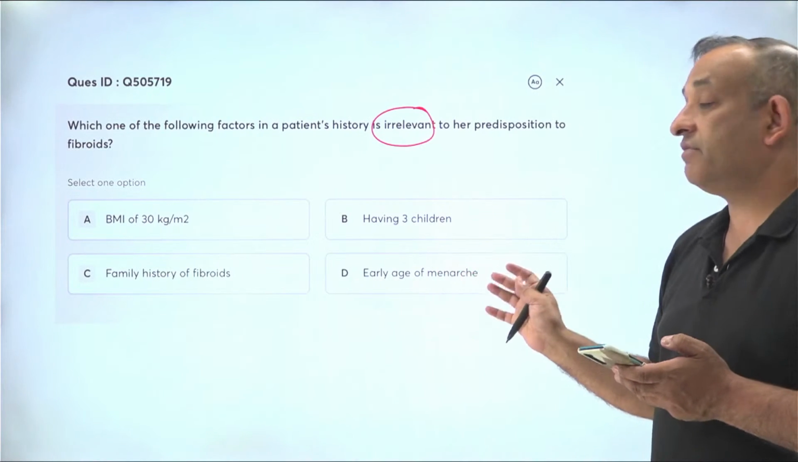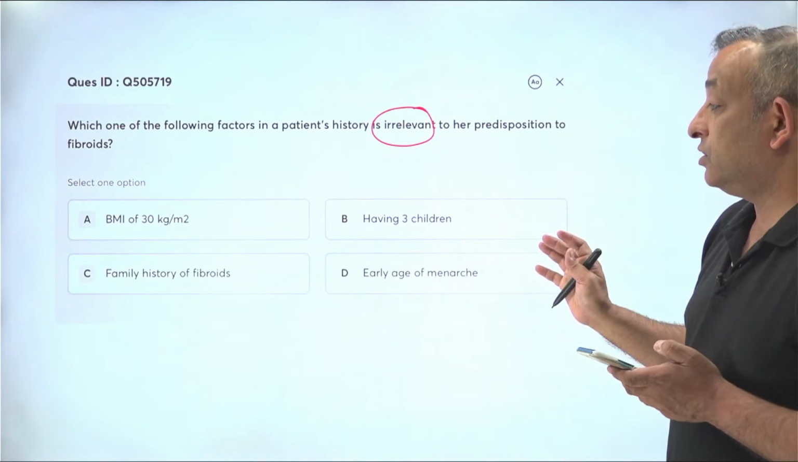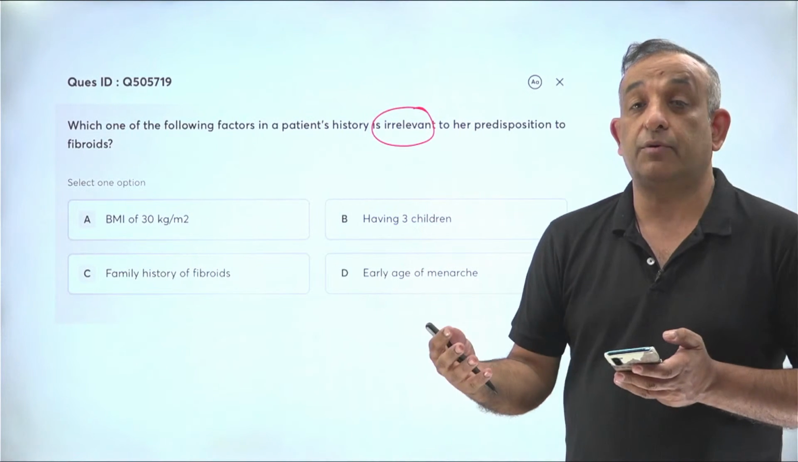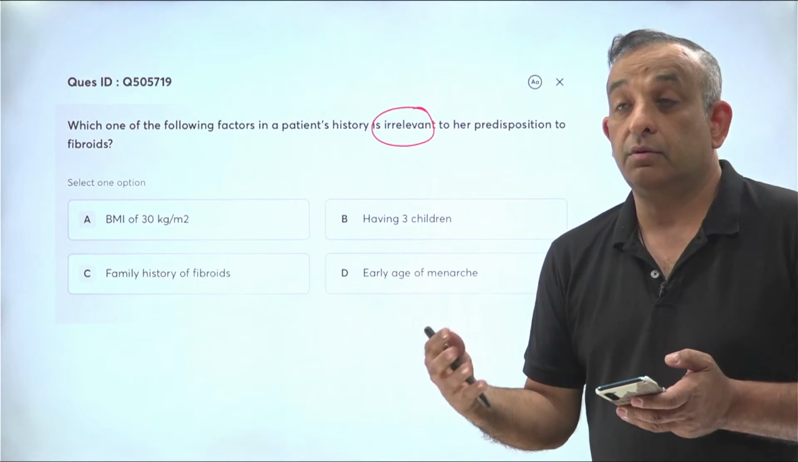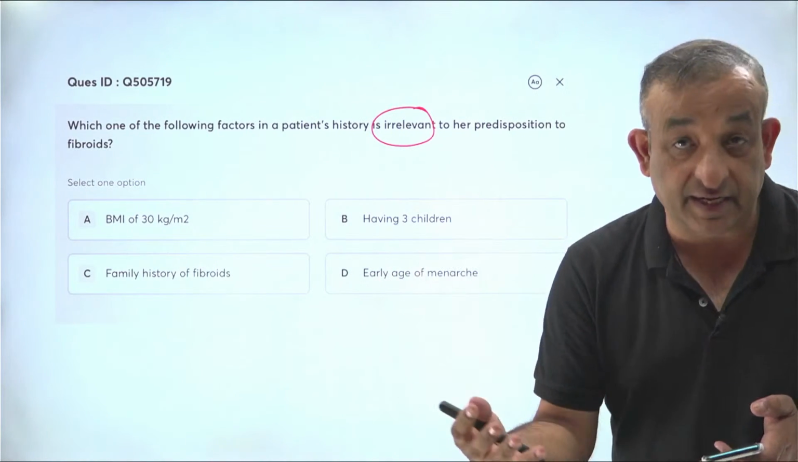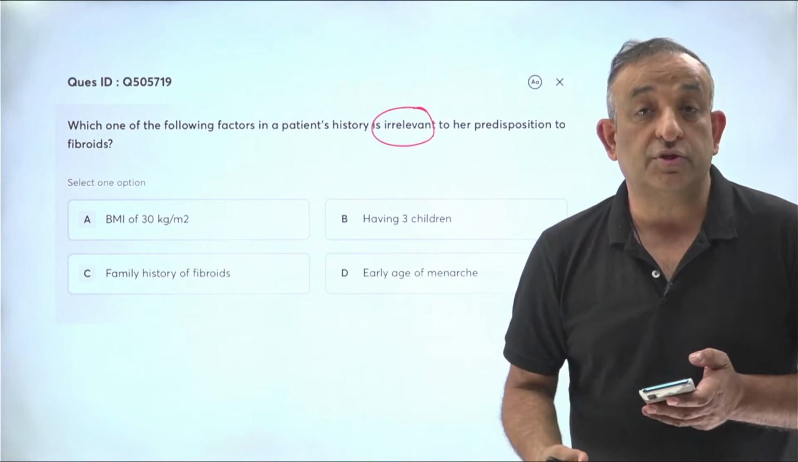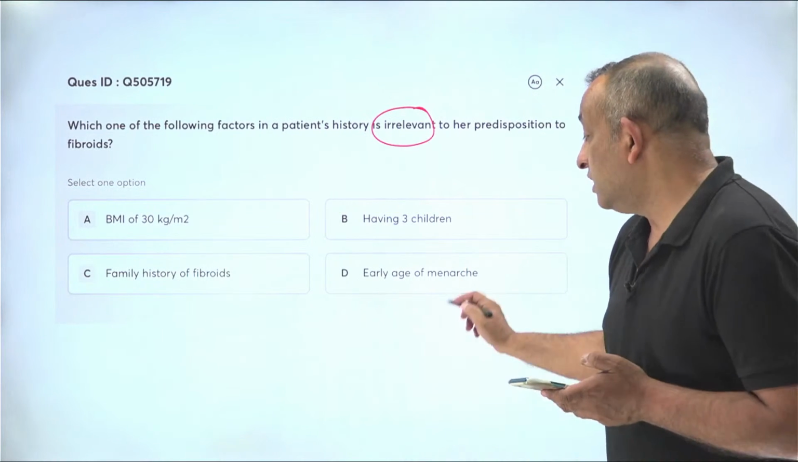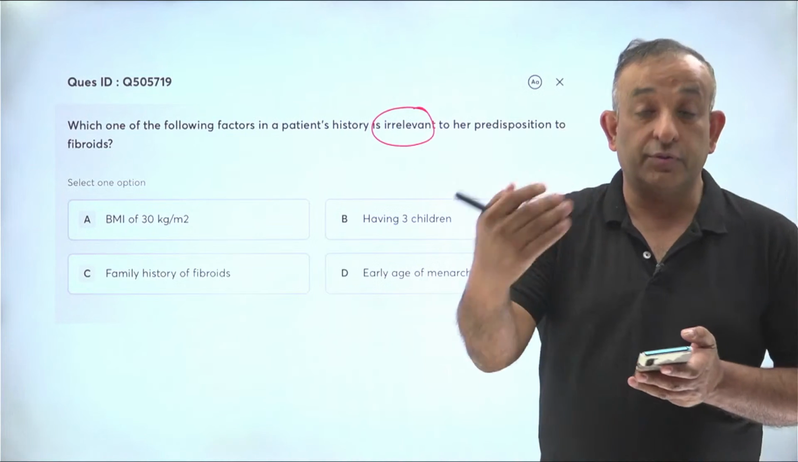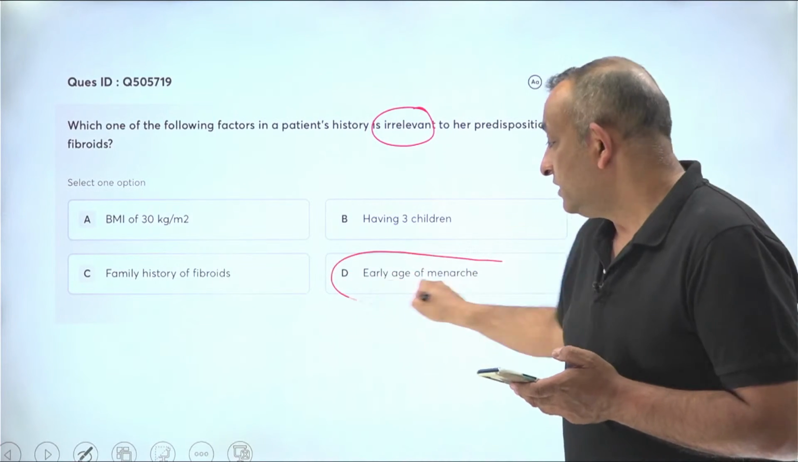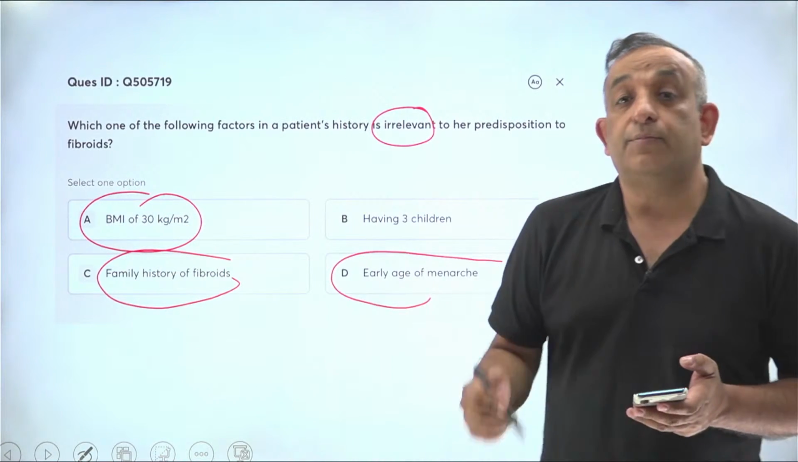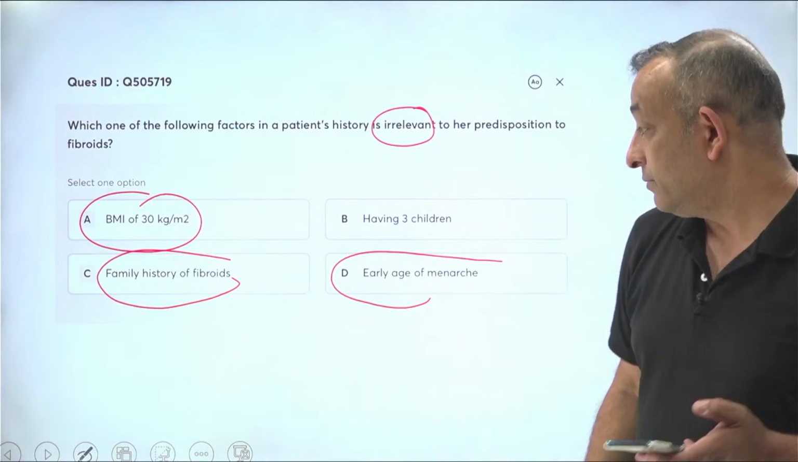A patient having fibroids will be because of obesity, family history of fibroids. If a woman has fibroids, her relatives or female relatives can have fibroids 2.5 times more likely. So there is a predisposition in women, and then also early age of menarche. That means early menarche, that means more exposure to estrogen.